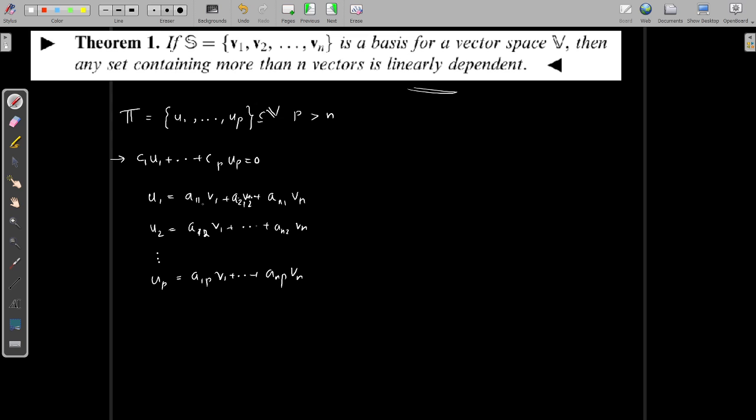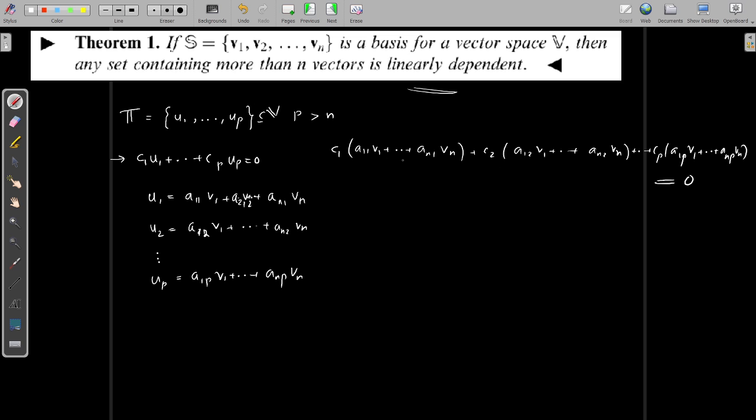We replace u1 by this expression, so we get c1 times (a11 v1 plus etc. an1 vn), plus c2 times u2, which is a12 v1 plus etc. an2 vn, plus etc. The last one is cp times up. What is up? Up is a1p v1 plus etc. anp vn, and the whole sum is equal to 0.